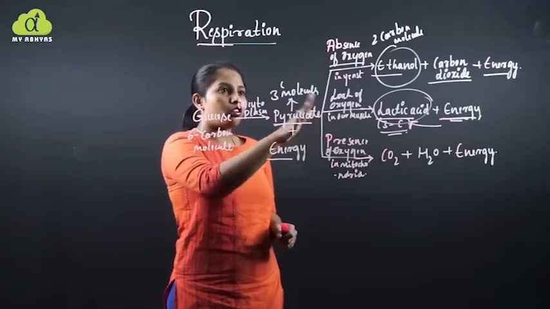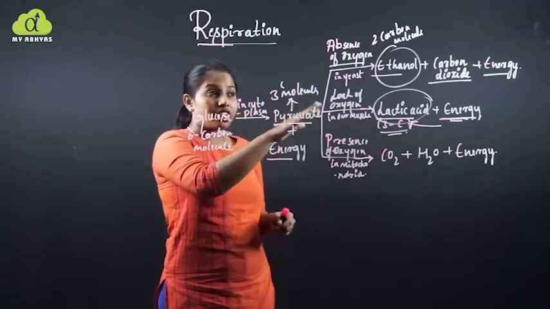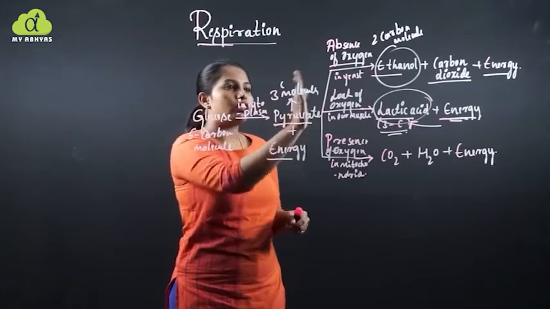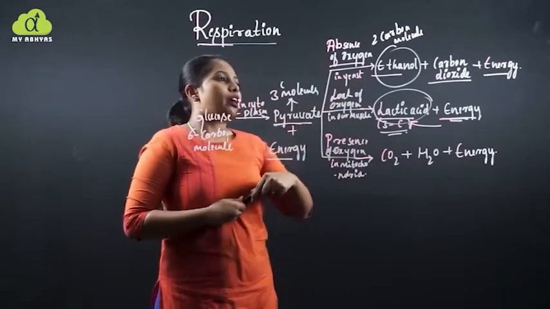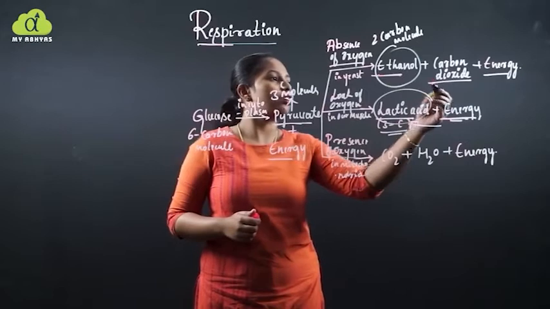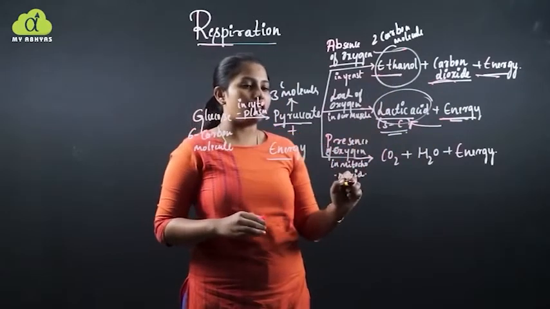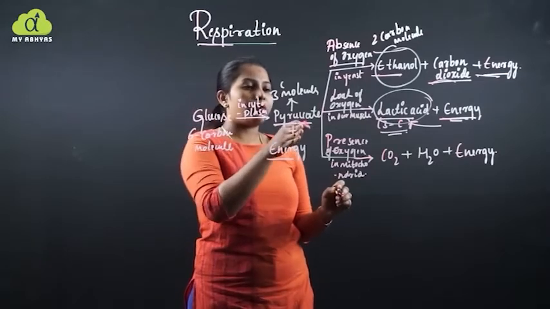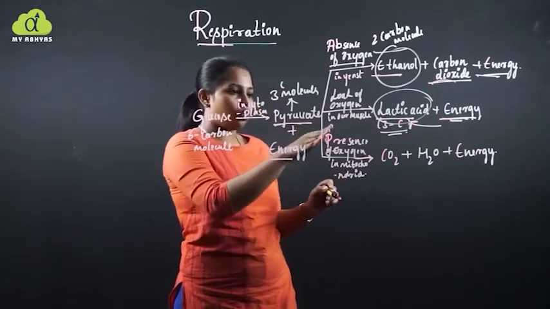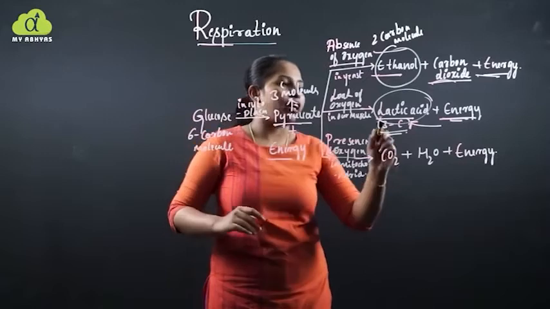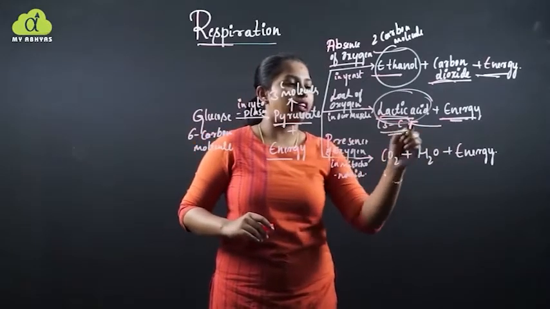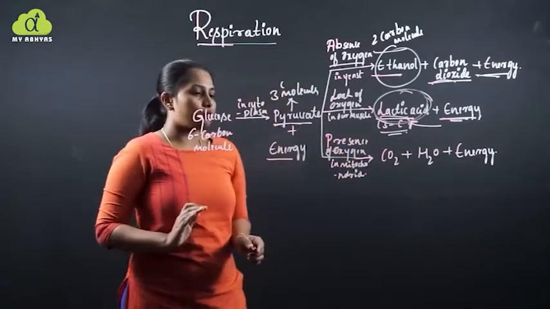Next, we are all familiar with yeast, which respires in the absence of oxygen. This pyruvate is broken down into ethanol, carbon dioxide and energy. This ethanol contains 2 carbon atoms. Next, the pyruvate again breaks down due to the lack of oxygen and is converted into lactic acid and energy. This lactic acid contains 3 carbon atoms.